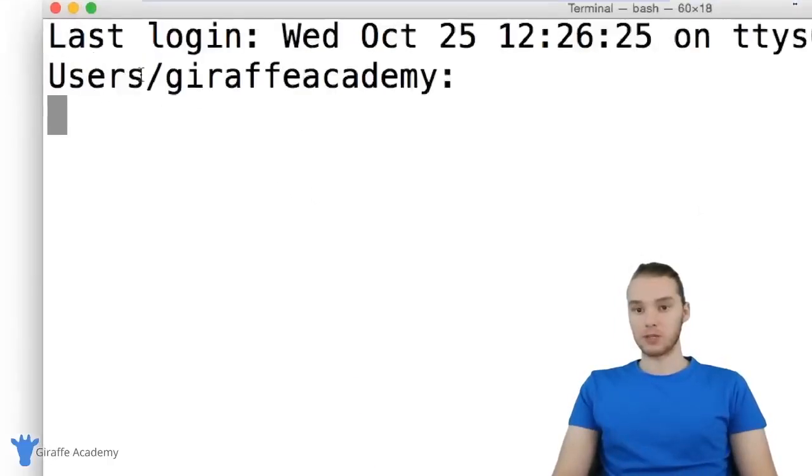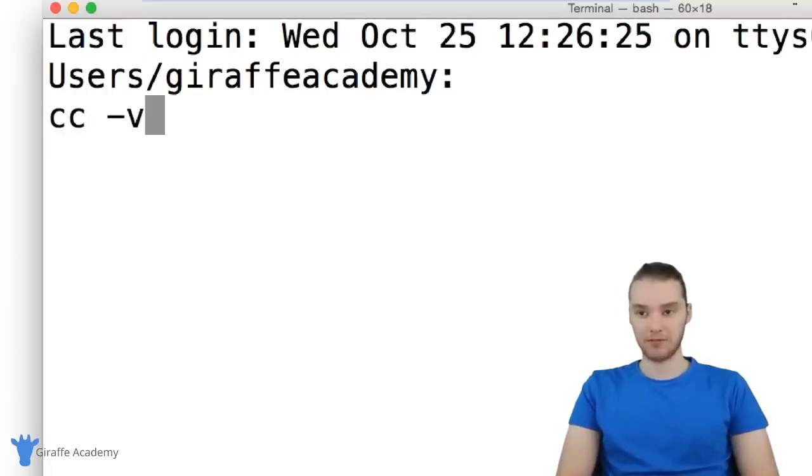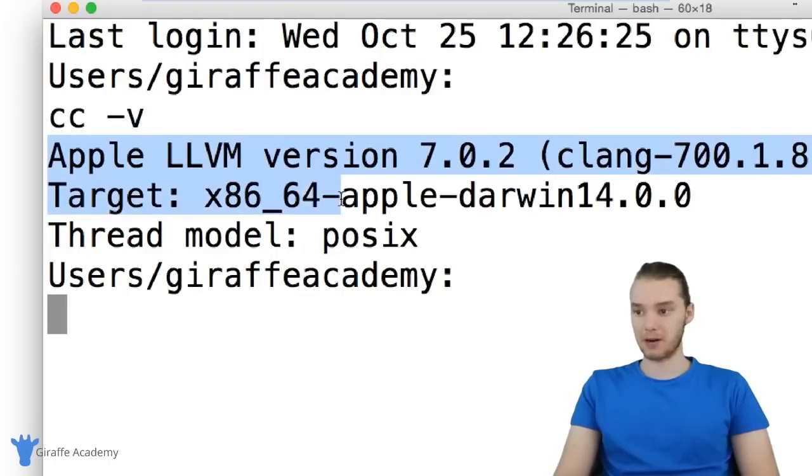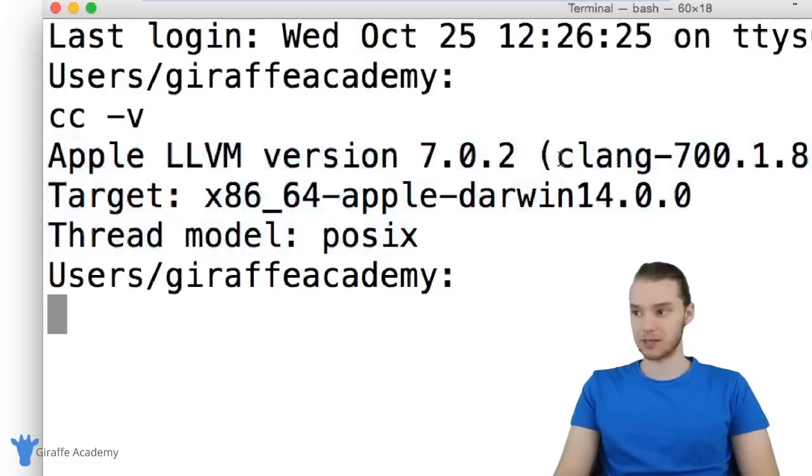So first thing we want to do is check to see if you might already have a C compiler installed. So in certain circumstances, you might already have one. So you just want to type in cc -v and click enter. And you'll see over here, I have a C compiler installed. So I'm getting all of this information. You can see over here, it says clang, and it's giving me a bunch of information. If you have that, then you have your C compiler installed and you're ready to go.